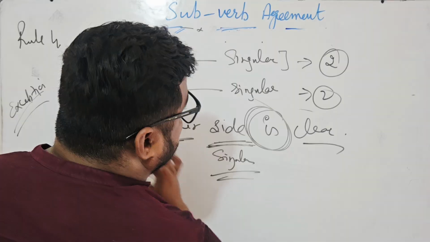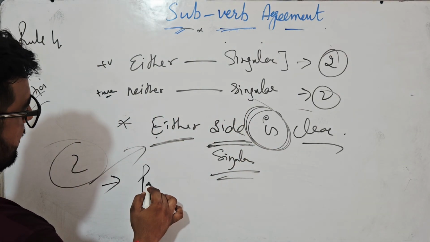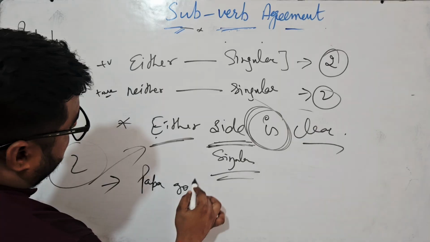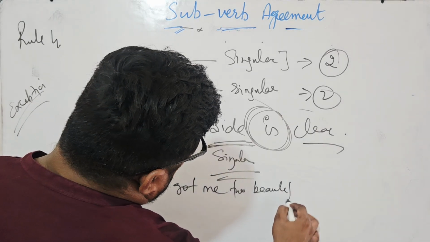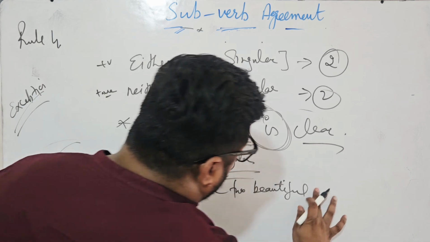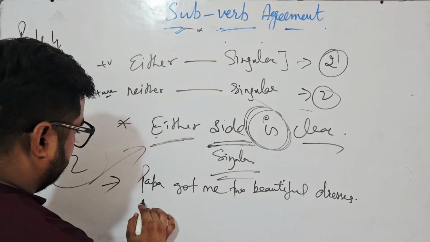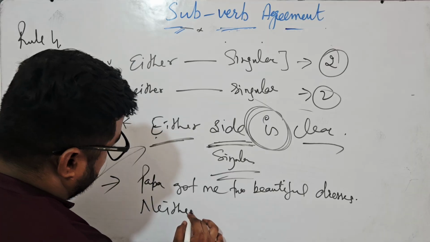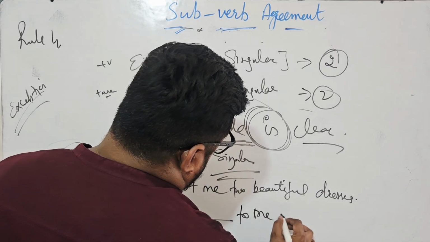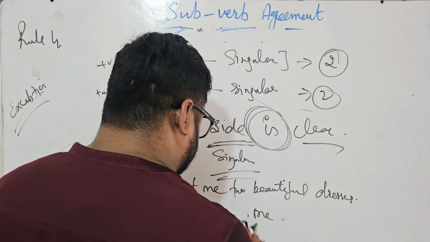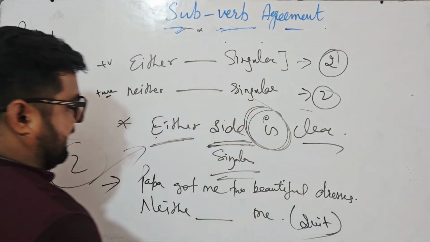What is the answer? Is. Then Papa got me 2 beautiful dresses. Neither dash to me. Otherwise neither dash, bracket suit, S-U-I-T.